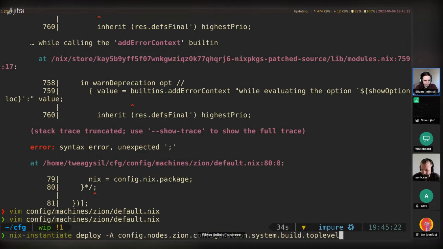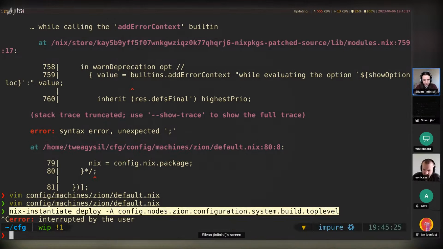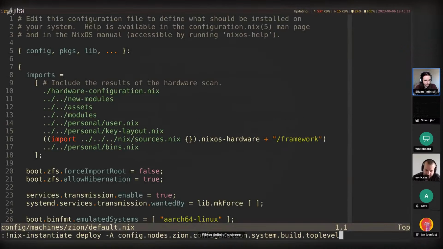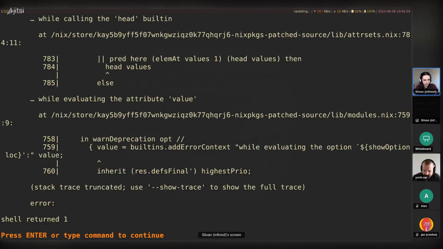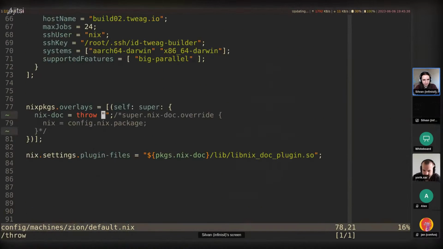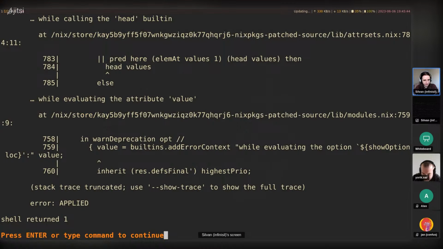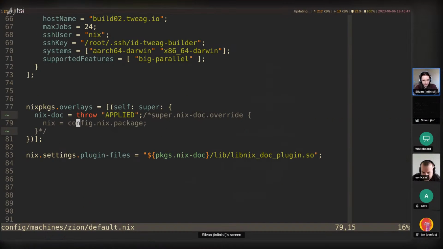We can iterate through this. Let's try to figure out why it doesn't work. So actually, let me copy this into Vim here. All right, so we do get an error indeed. Applied, we just do this. All right, so this does get applied. Now let's also do a super.nix.override.